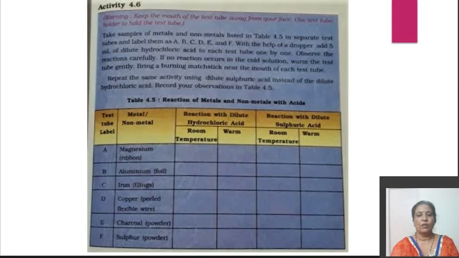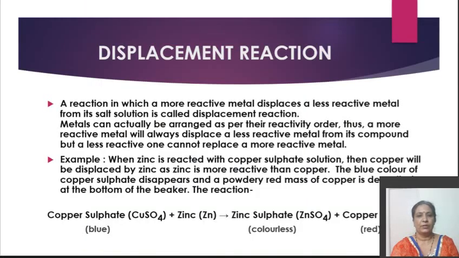Now the next we are going to take is displacement reaction. A reaction in which a more reactive metal displaces a less reactive metal from its salt solution is called a displacement reaction. Metals can usually be arranged as per their activity order. Thus, a more reactive metal will always displace a less reactive metal from its compound, but a less reactive one cannot replace a more reactive metal.